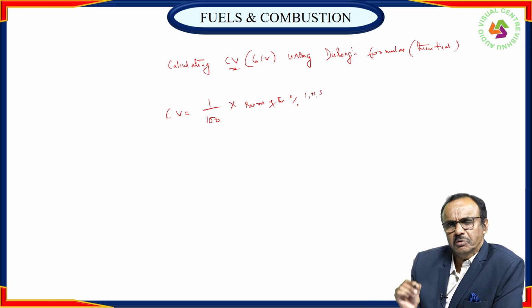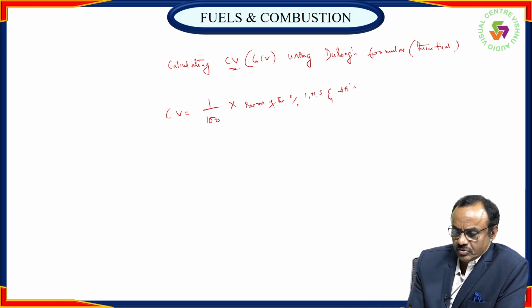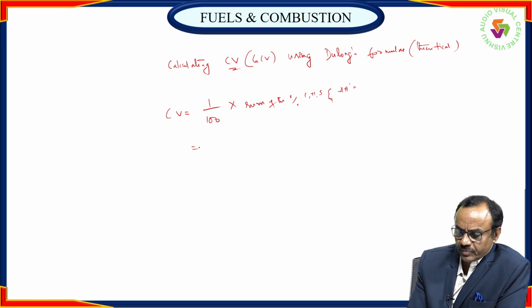Carbon and hydrogen are the main contributors, with a negligible content of sulfur, multiplied by their calorific values and their delta Hs, the amount of heat liberated. So, the calorific value of the fuel.